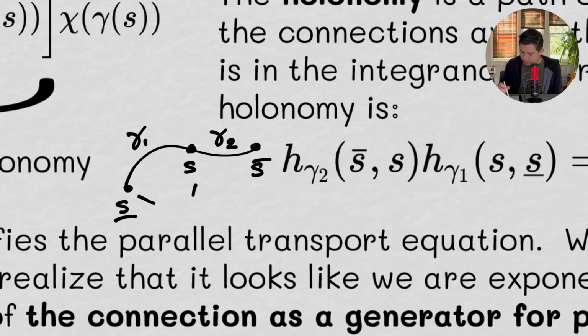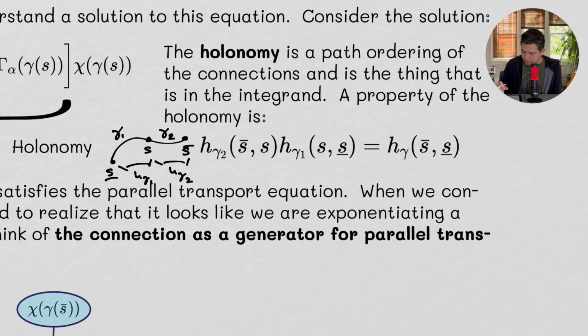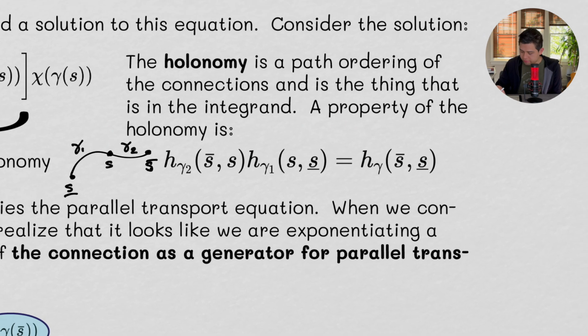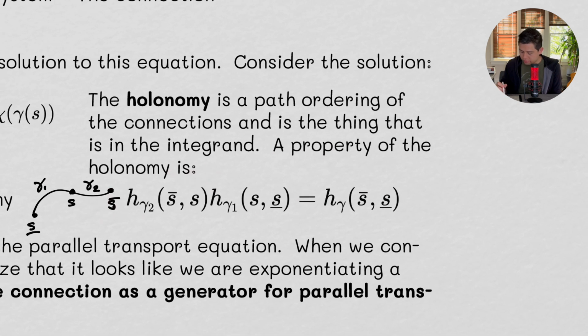So this is H gamma 1, and this is H gamma 2. And so I'll just erase that. But the picture we're looking at here is something like that, or something like this. And we have this. So we're ordering the holonomy to get the overall holonomy. Okay?